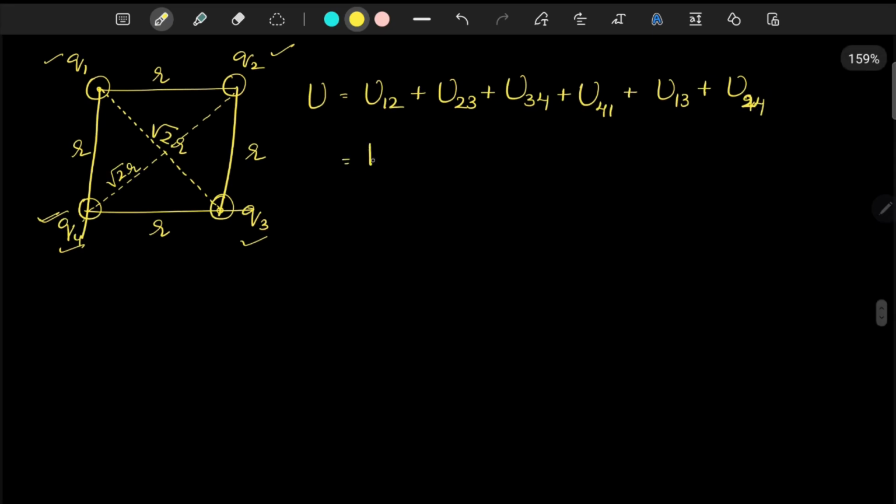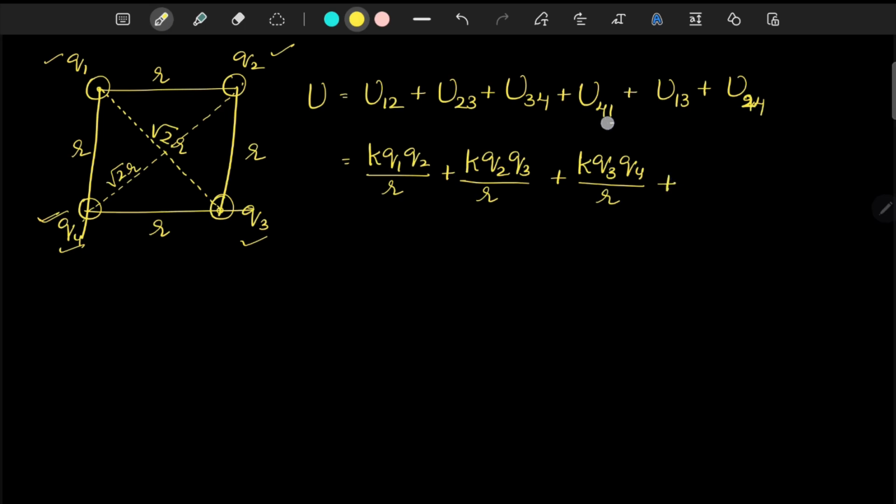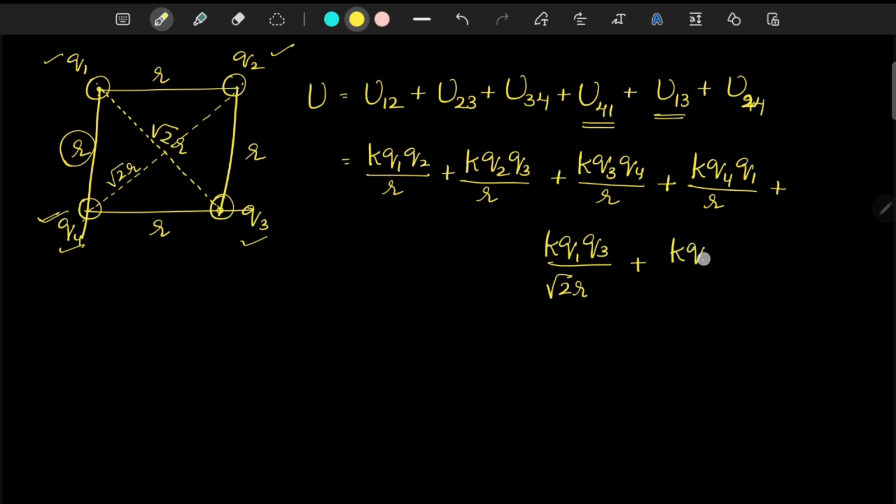So it is equal to, for U12, K Q1 Q2 divided by R, plus U23, K Q2 Q3 divided by R, plus U34, K Q3 Q4 divided by R, plus for U41, from 4 to 1, K Q4 Q1 divided by R, plus U13, between 1 and 3, K Q1 Q3 divided by root 2R, plus between Q2 and Q4, K Q2 Q4 divided by root 2R.